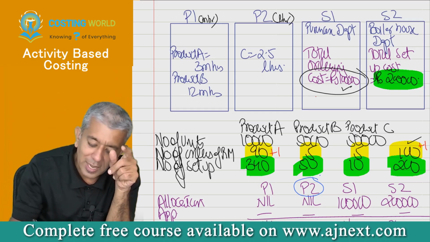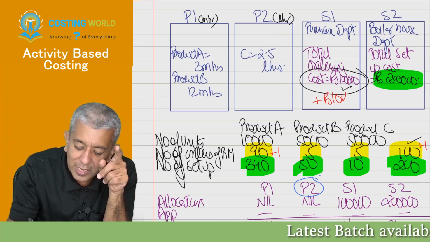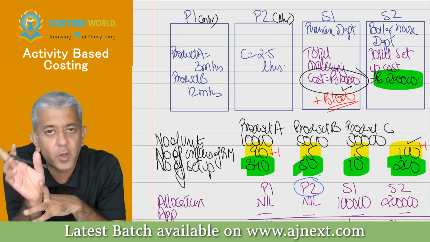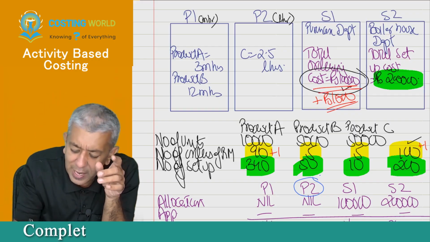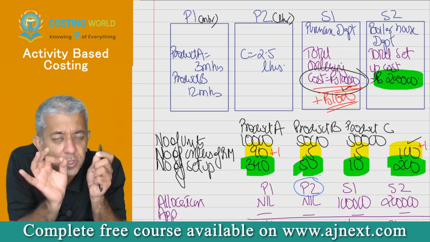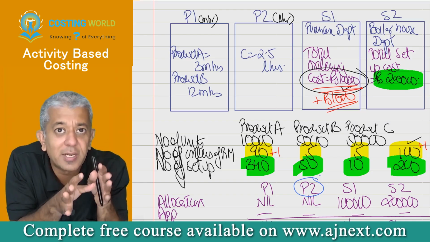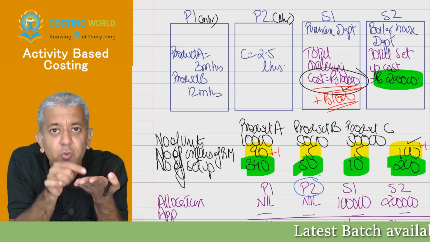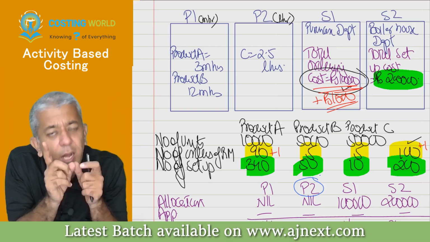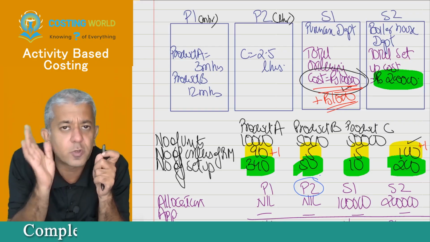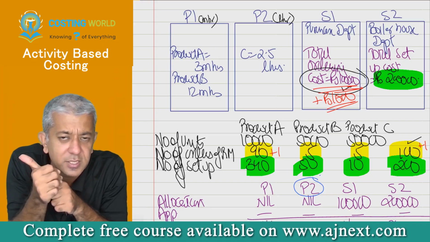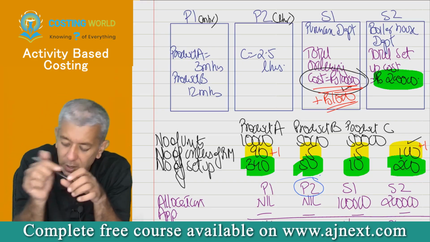One other thing. Can we say if I am placing one more order, I will incur 1000 rupees extra for that? 1 lakh rupees was the cost for 100 orders. Correct? This 1 lakh rupees, you can say it is a fixed cost because it is not incurred whenever you are producing each and every unit. But still this cost will get incurred whenever you place one more order. So 1 lakh rupees was the cost for 100 orders, therefore per order cost was rupees 1000. If I am going to be placing 101 orders, can you say my cost will also increase by 1000? Is that okay? Yes, sir. Okay. Now see.